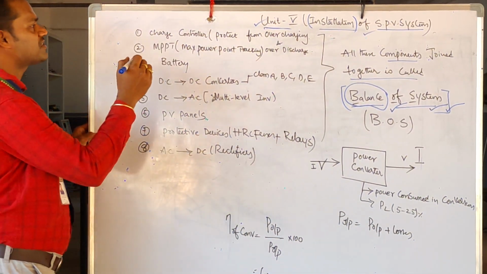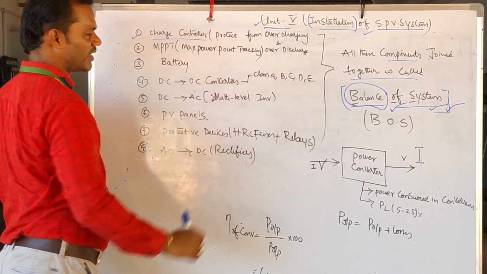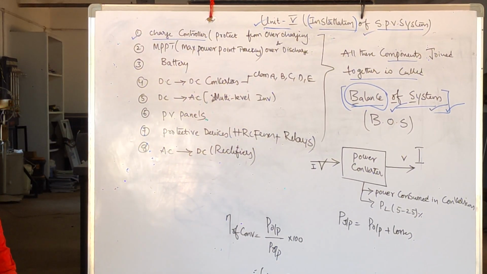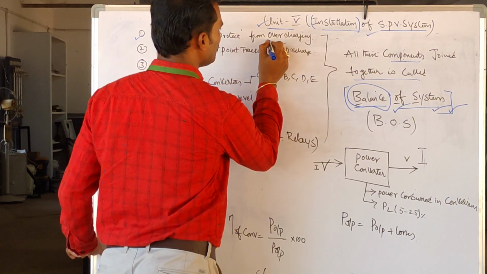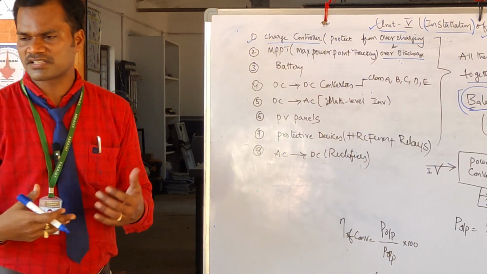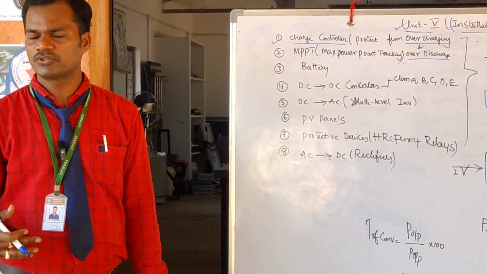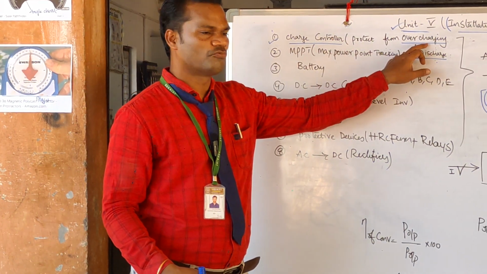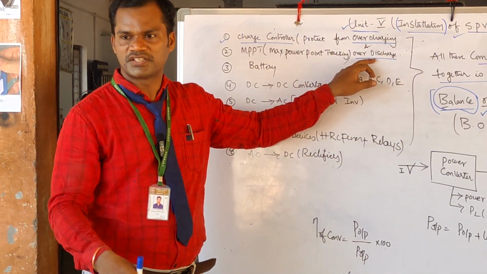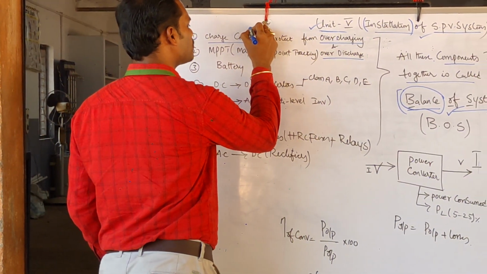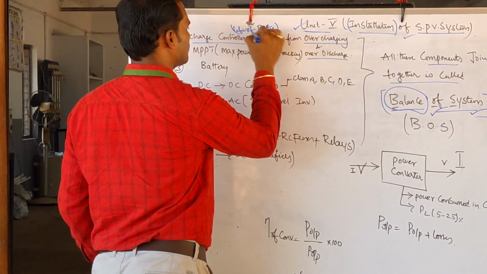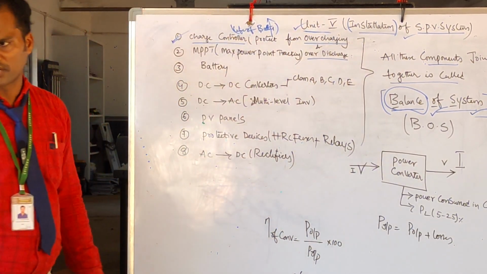So a solar PV system initially requires a charge controller. Already you are very clear from the previous session. Charge controller, the input is nothing but what? DC input, and this is going to take care of overcharging as well as over discharge. It prevents the system from overcharging. For example, you have a battery, so your charge controller will protect your battery from overcharging. It will not make your battery overcharge and it will not make your battery over discharge. Indirectly the charge controller is going to protect the life of the battery, so automatically the life of the battery is going to increase. That's the main purpose of a charge controller.